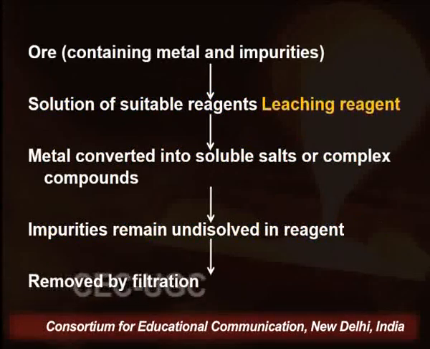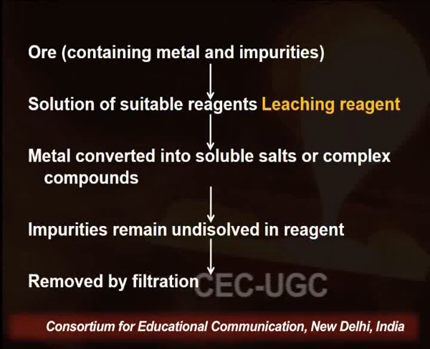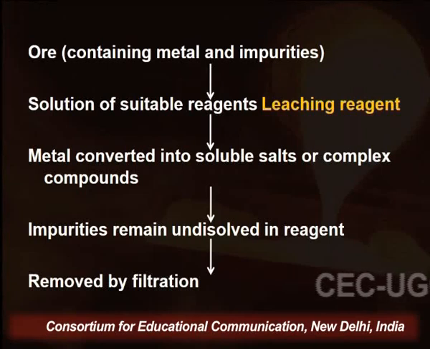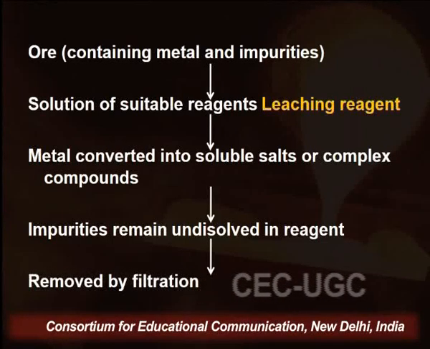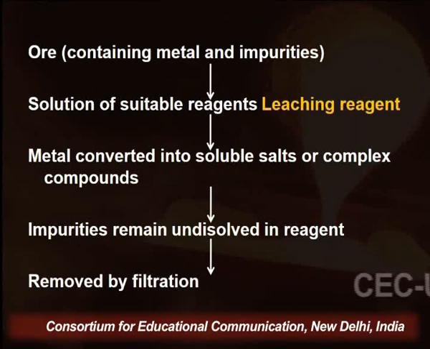Now, these are the different steps we use during the process of leaching. One step is the ore which contains metal and impurities. We use leaching reagents or leaching agents, that is, a solution of suitable reagents.